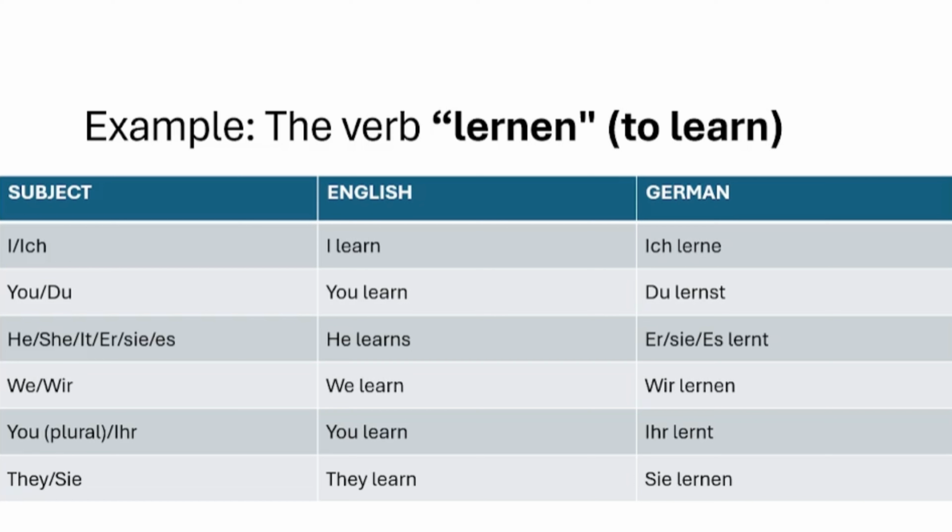The next one is you all, or in German we say ihr. In English you learn, but in German we say ihr lernt. Ihr lernt. And the last one is they, or sie. They learn, sie lernen.